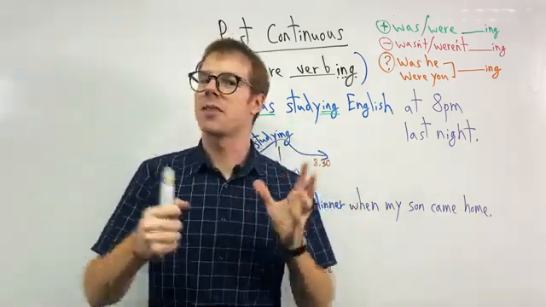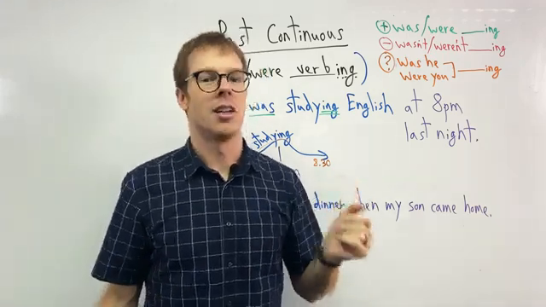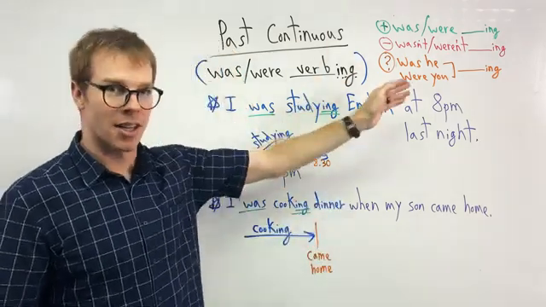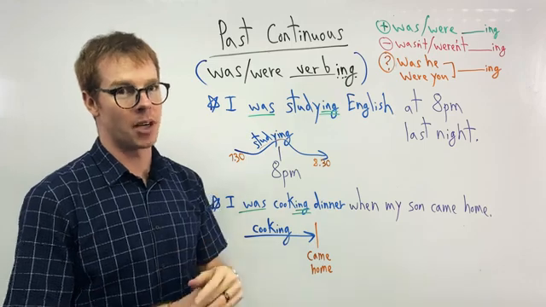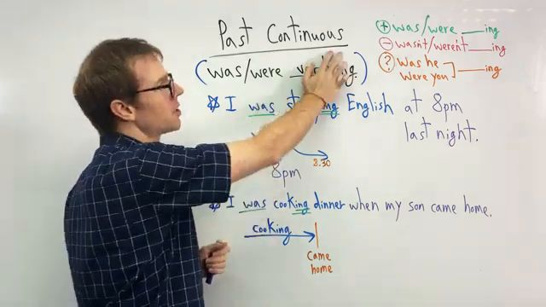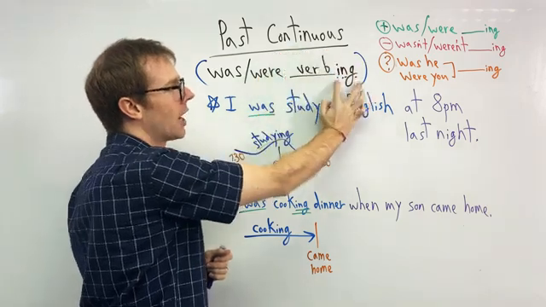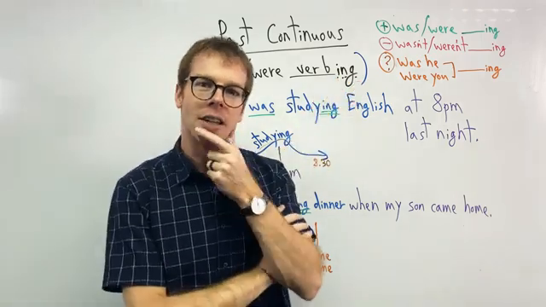So a lot of you have seen the past simple, where we talk about past actions. Today we're going to talk about this one, our past continuous. Some of you may have learned the continuous form before. Continuous in English is the verb form where we use the ing. Now, when do we use the ing?